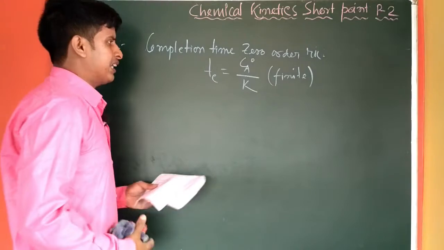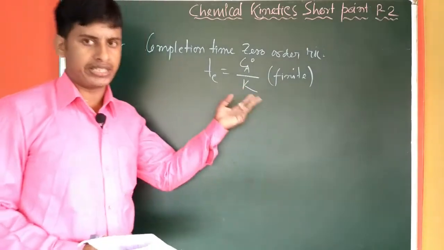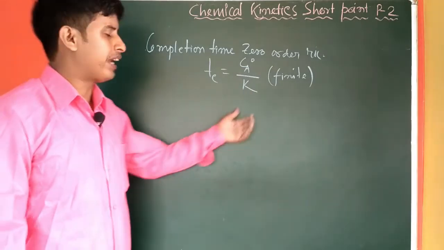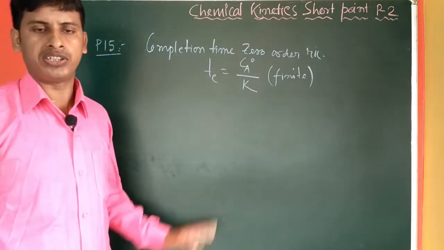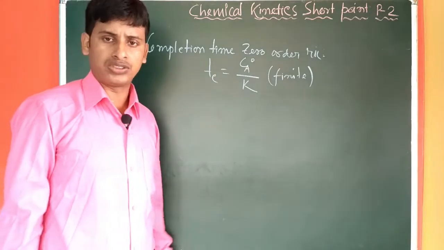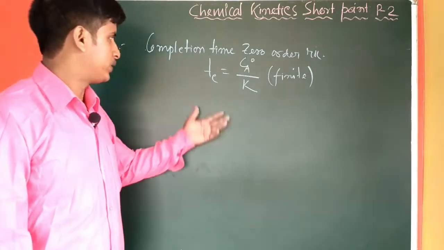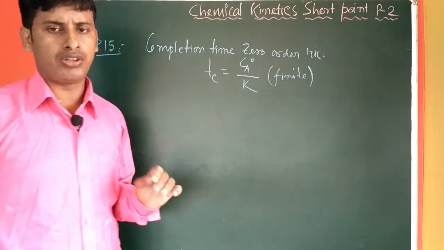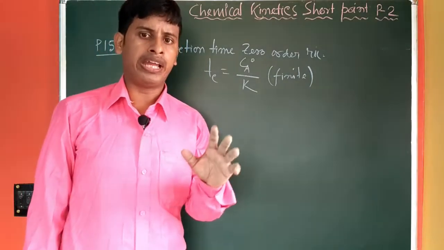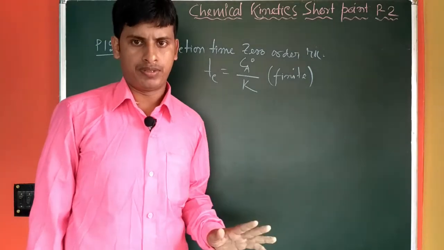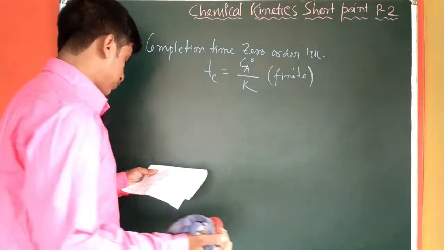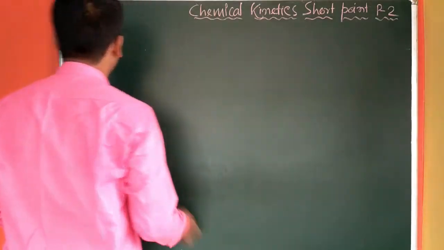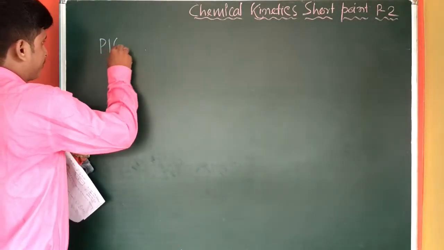And we know we can start with a finite concentration of the reactant. So Ca0 is also a finite quantity, and K, the rate constant for a zero order reaction, is also a finite quantity. So tc is a finite quantity. So every zero order reaction completes within an achievable time frame. So this is an important topic. Now what will be the next point, the P16.